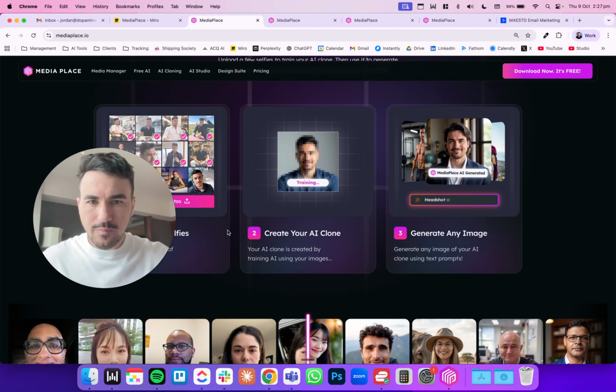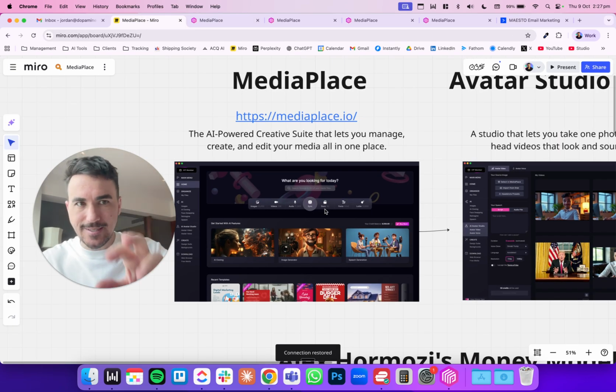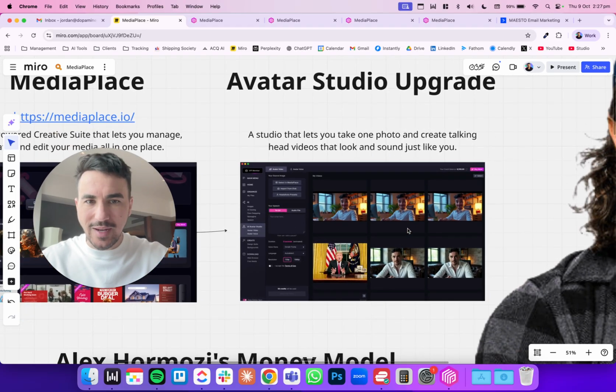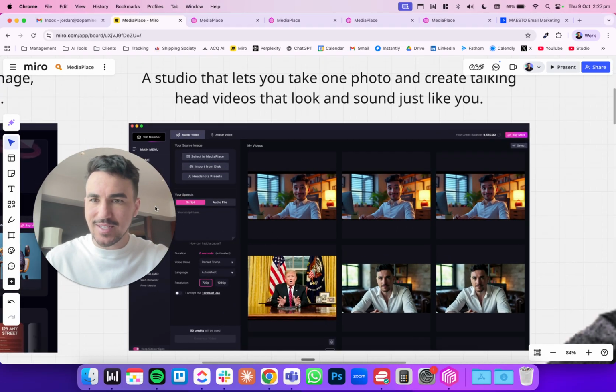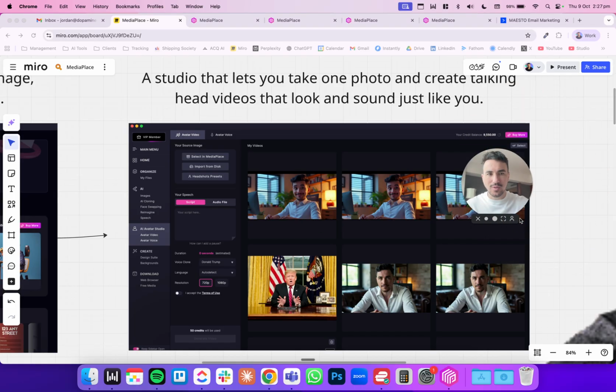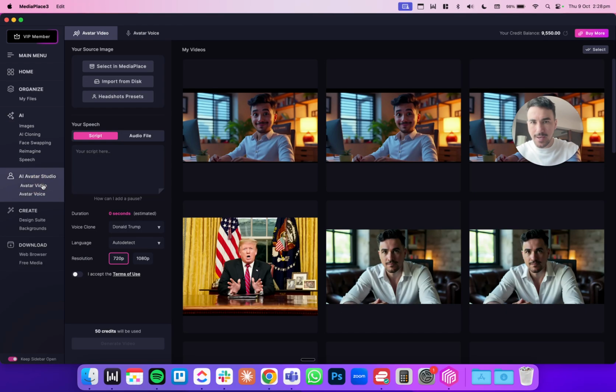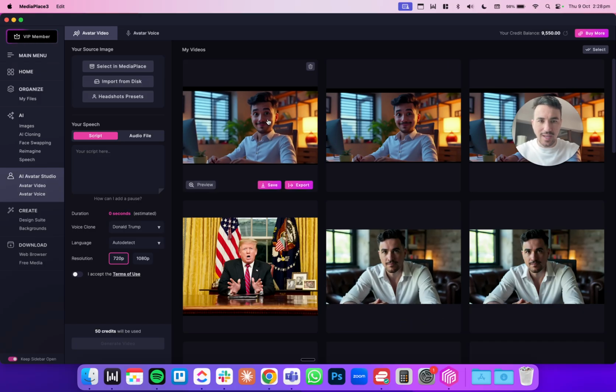Now, coming back to the strategy, right? So that's what MediaPlace is. What we have been able to create is something called Avatar Studio. And so there are all these new AI models that have come out that allow you to train an AI video model on one image. So you can see here, I've created images like this.